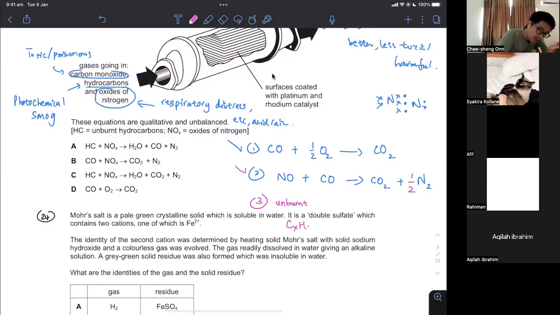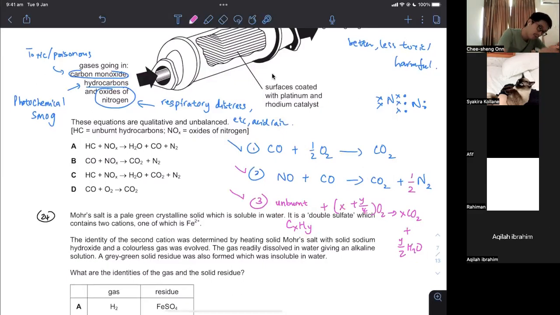So CxHy, and you know this complete combustion equation, x plus y over 4 O2. They just give you the complete combustion product. Incomplete combustion will give you CO, but the CO can be converted to CO2. Unburned hydrocarbons, how do you clear them? You burn them completely. How do you burn them completely? Complete combustion equation, carbon dioxide and water. Harmful going in, better stuff coming out.